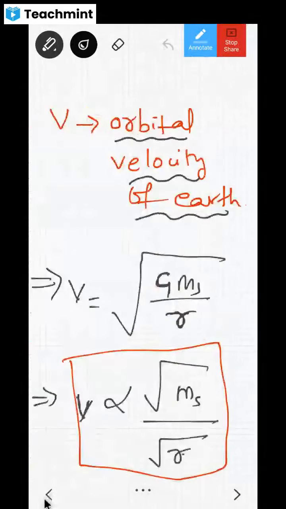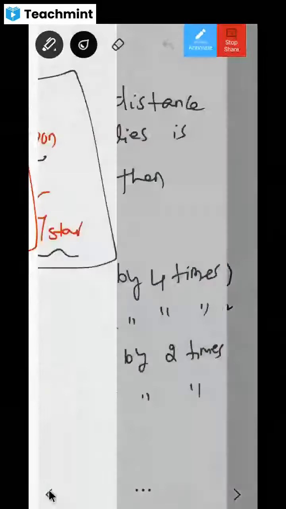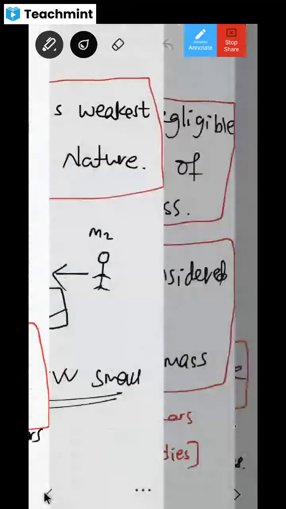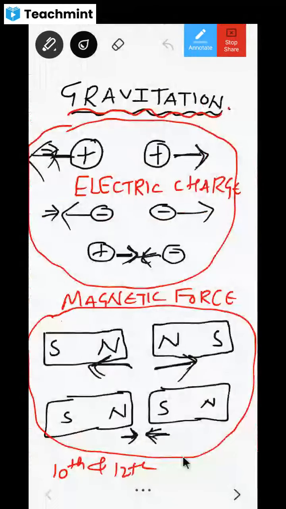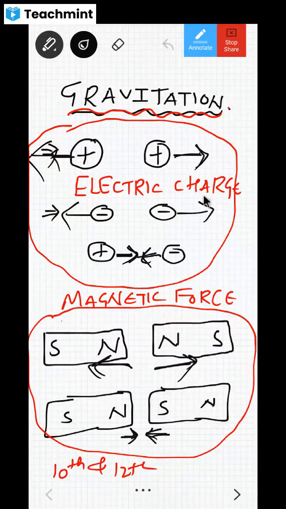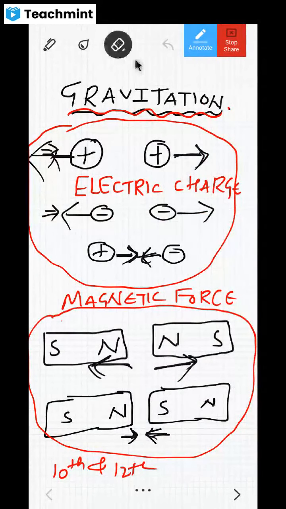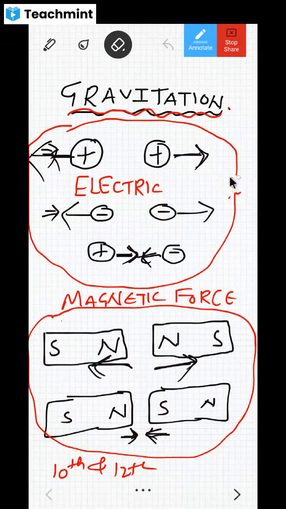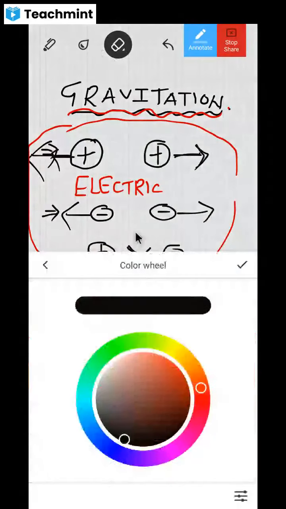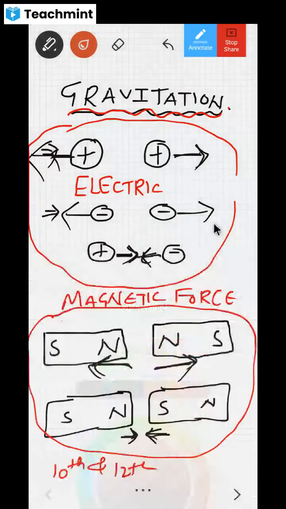Did you understand all these things, dear children? Look at this beautiful thing, whatever we have started, gravitation we have started. We have learned so many pages here. We started from electric force. Actually, we wrote electric charge here, but what it is supposed to be is electric force. Electro means charge, electron. Okay, electric force it is.